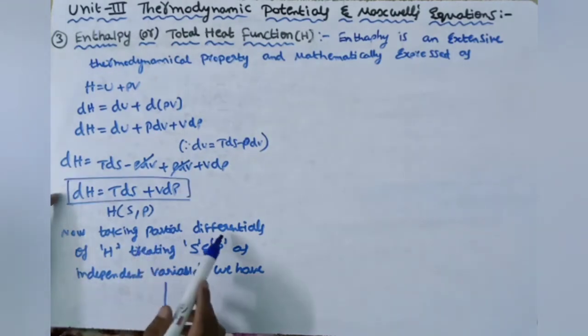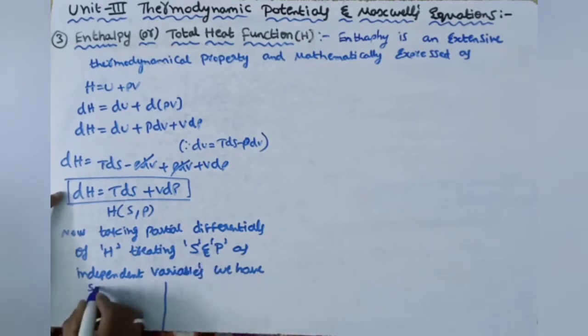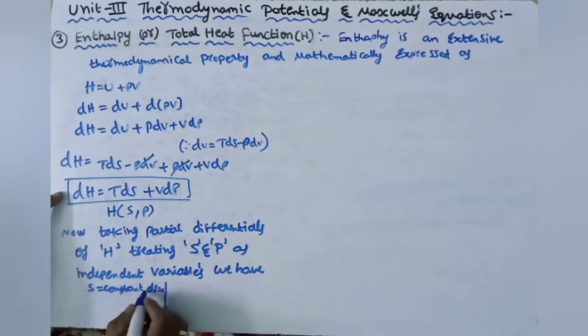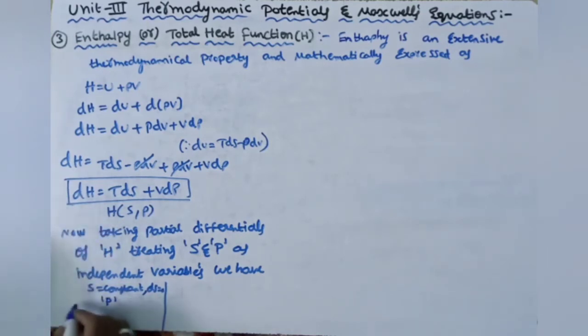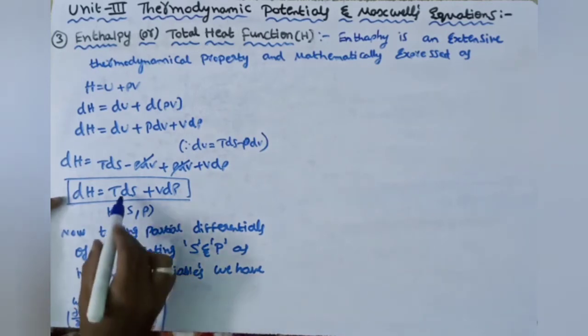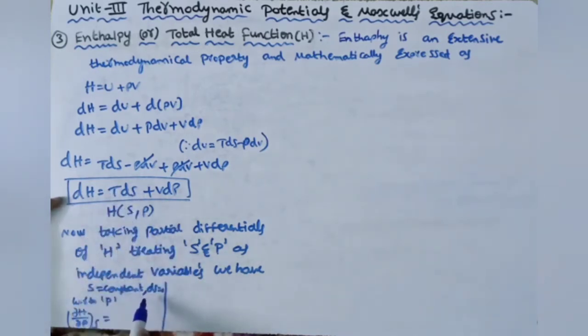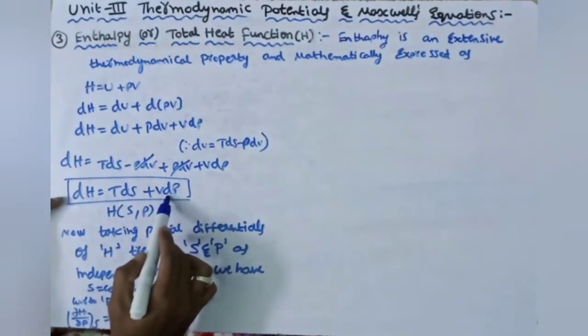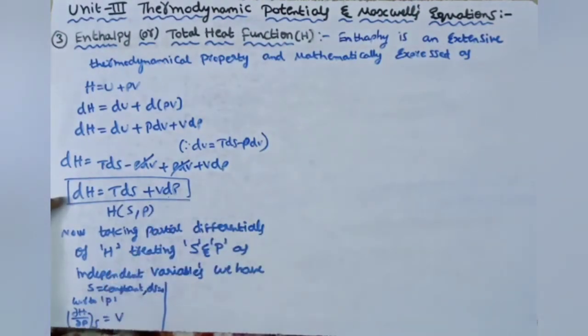Here we are partially differentiating with respect to S and P. First taking S as constant, dS is equal to 0. Partial differentiation with respect to P, we get ∂H/∂P, where S is constant. On the right hand side, dS is equal to 0, so this term becomes 0. Partial differentiation of dP with respect to P is 1, so we have V.